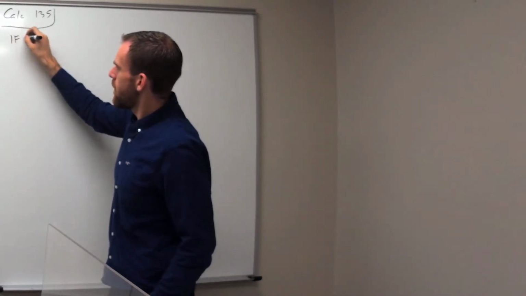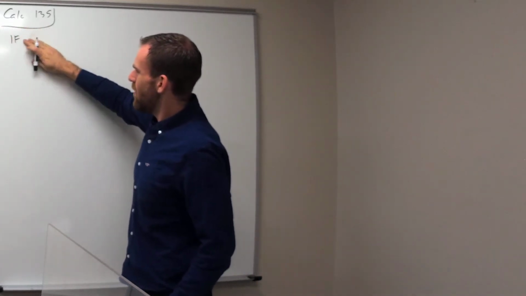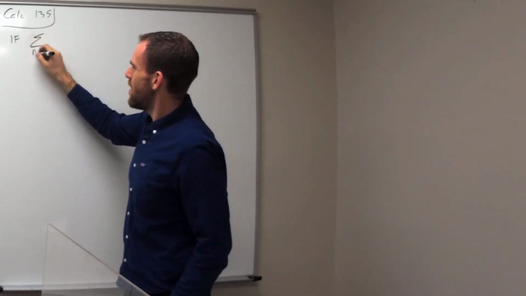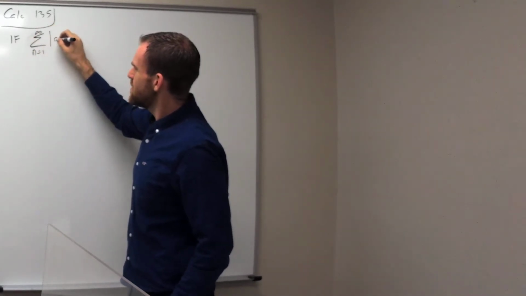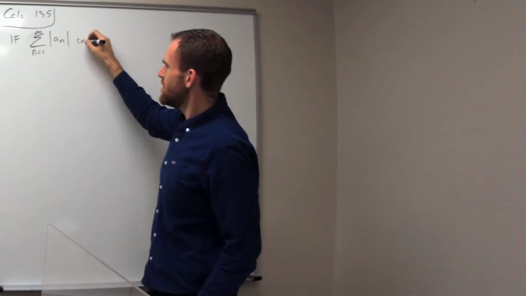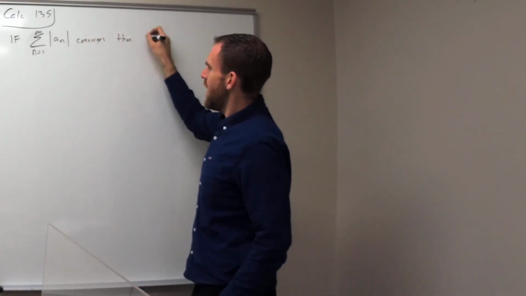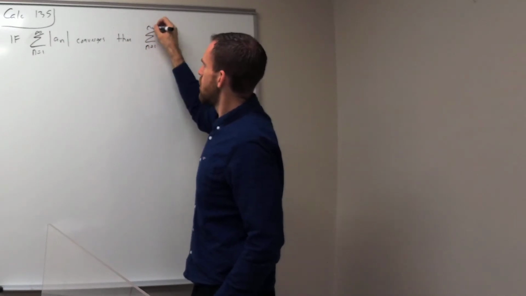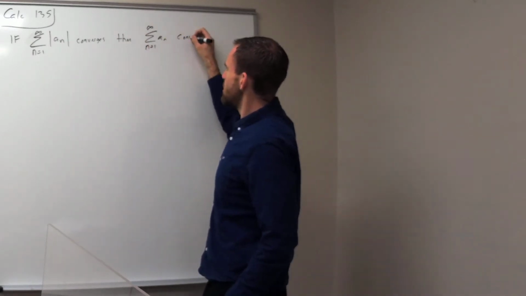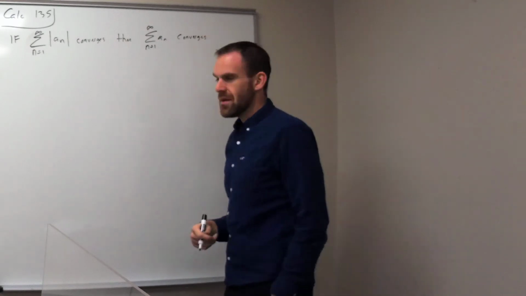If the sum of the absolute value of a series converges, then that series also converges. Okay?